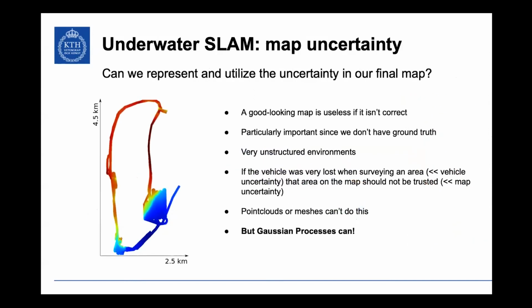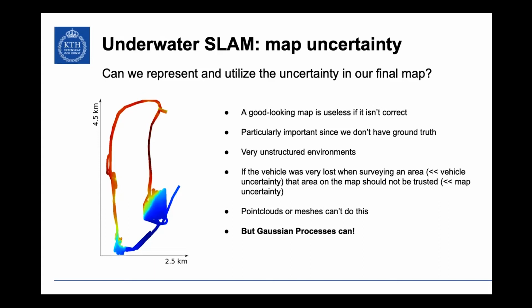So this is my research question. Can we represent and utilize that uncertainty from the SLAM solution in our map? So that's not only me when I look at the map, but when a vehicle looks at this map and tries to use it for localization, for example, the vehicle can say, okay, I shouldn't trust this area, or I should.